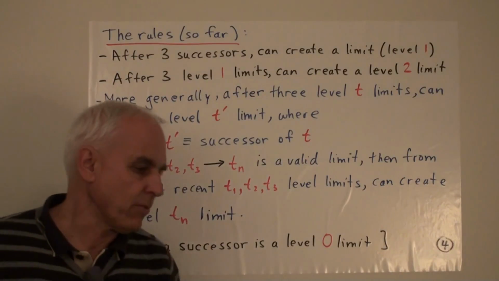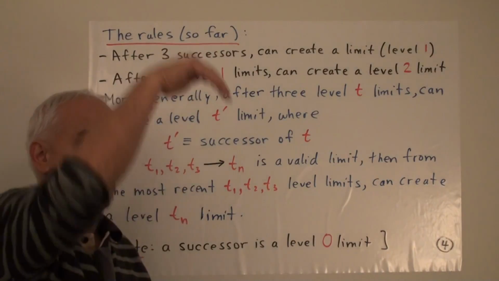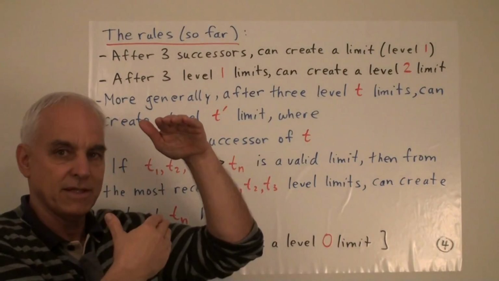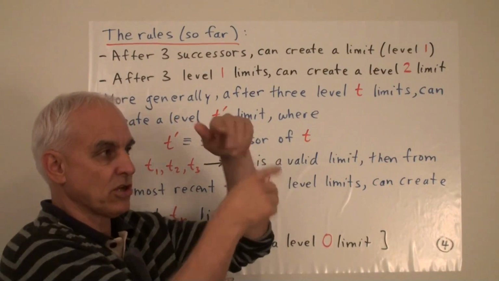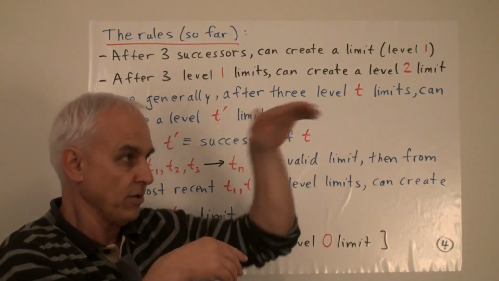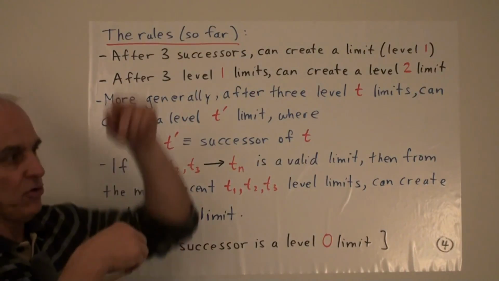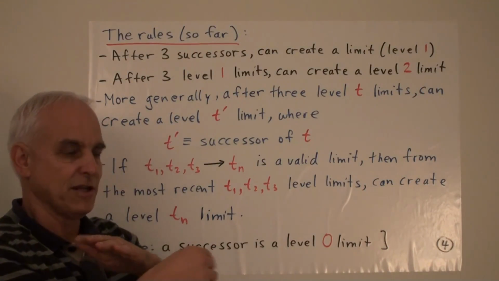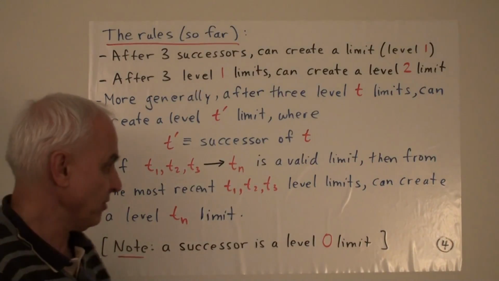Okay, what do I mean by most recent? Well, what happens is that the limits go up and down, and eventually you get a big limit. And after you get a big limit, it's almost like erasing the table. You have to start again from the bottom, and you have to build up until you get something comparable to that previous peak. And then if you get enough of those peaks, then you can create something higher. So that's the general thing: after you have something big, you have to start with the small, which sort of erases the previous ones from visibility. Okay, so that's what I mean by the most recent T1, T2, T3 levels.